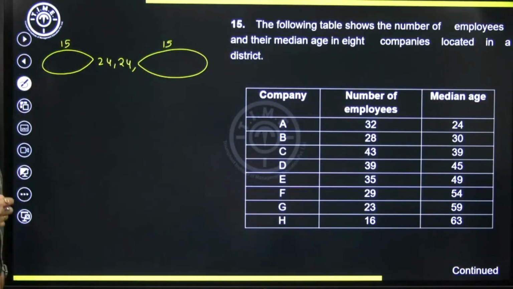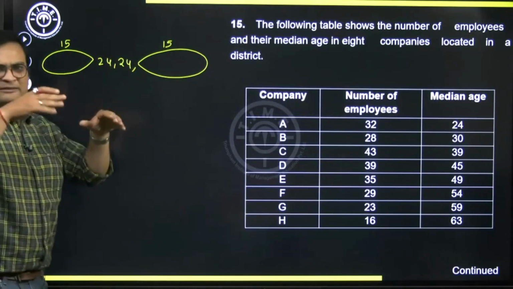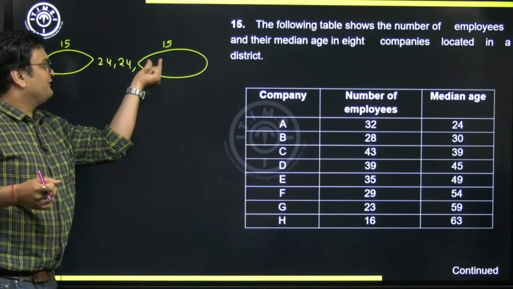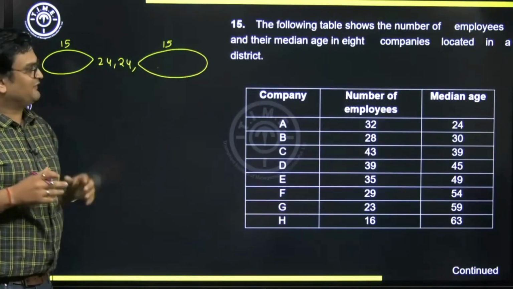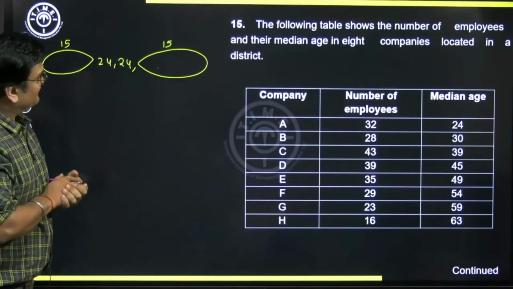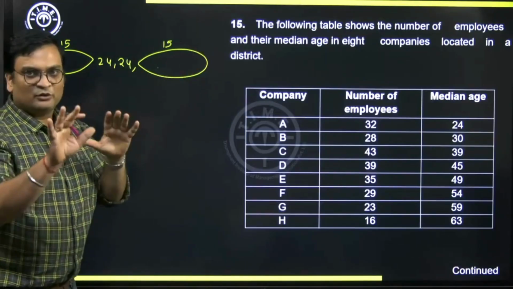15 employees above, 15 employees below. The values will come something like this: 24, 24. This could be 24, 25, 26, 27, 28, 29. Any kind of integer number values, so we can fill them up. No need to fill them up right now.